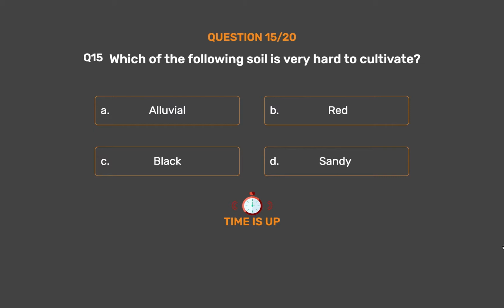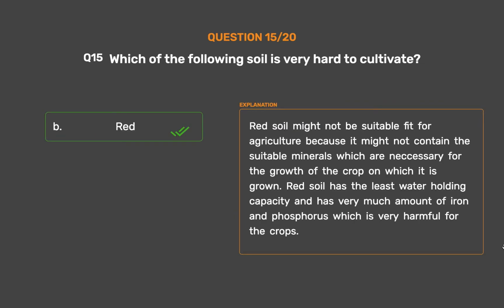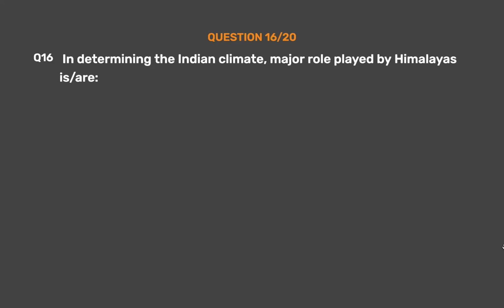The correct answer is option B. Red. Red soil might not be a suitable fit for agriculture because it might not contain the suitable minerals which are necessary for the growth of the crop on which it is grown. Red soil has the least water holding capacity and has very much amount of iron and phosphorus which is very harmful for the crops.